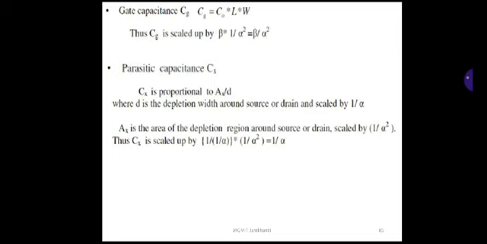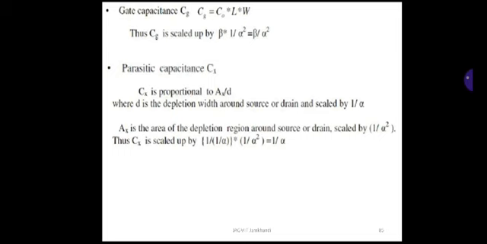Next one, parasitic capacitance Cx. Cx is proportional to Ax by D, where Ax is the area of the depletion region around the source or drain, which is scaled by 1/alpha square, and D is the depletion width around the source or the drain, which is again scaled by 1/alpha. So substitute the values of Ax and D in the parasitic capacitance Cx.